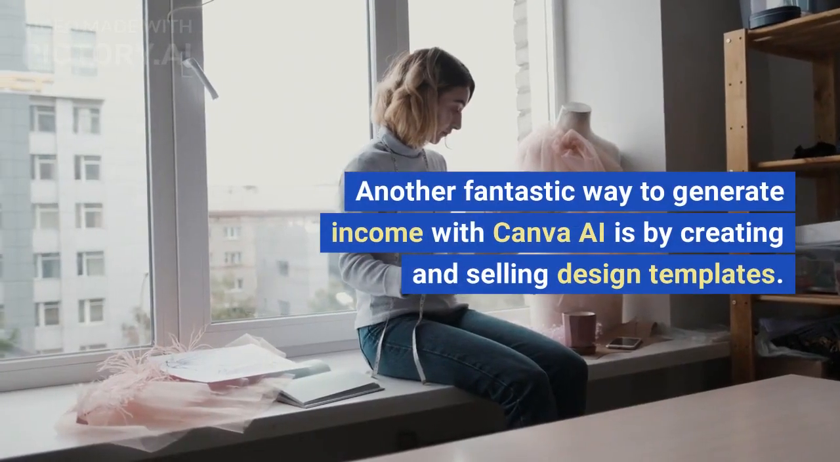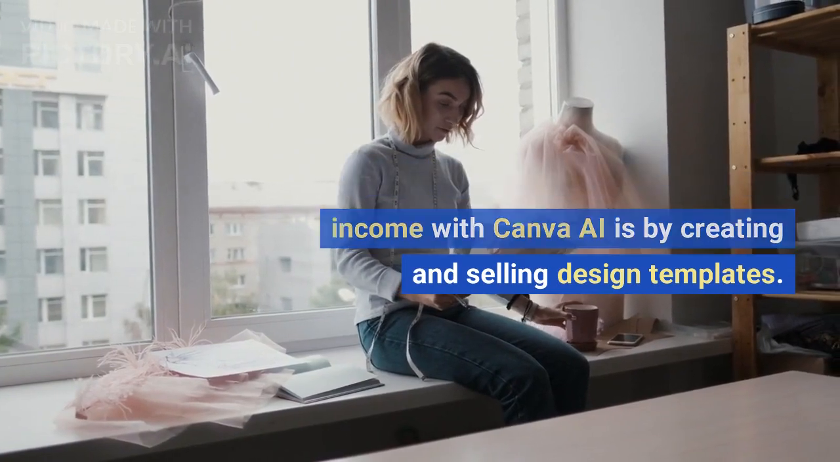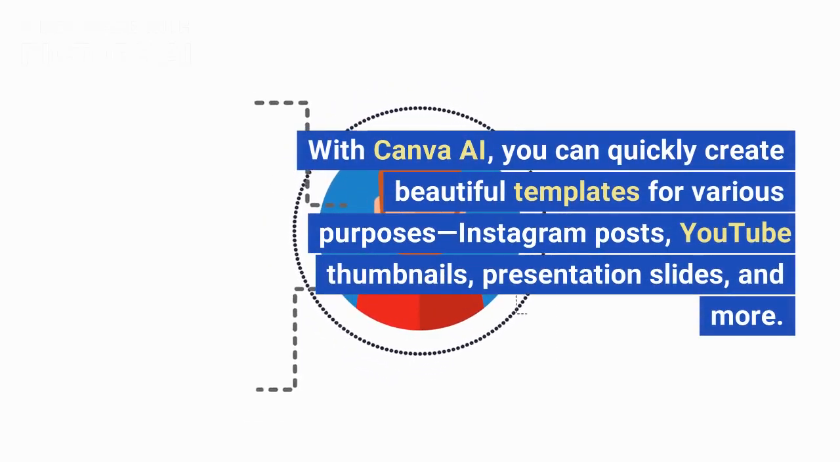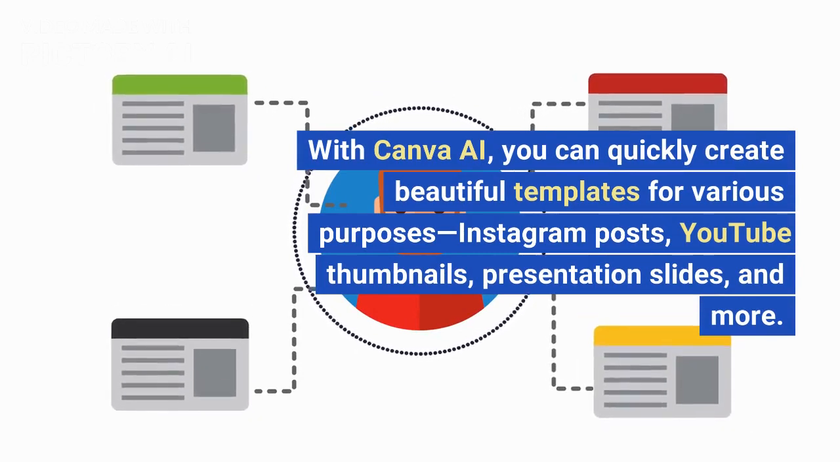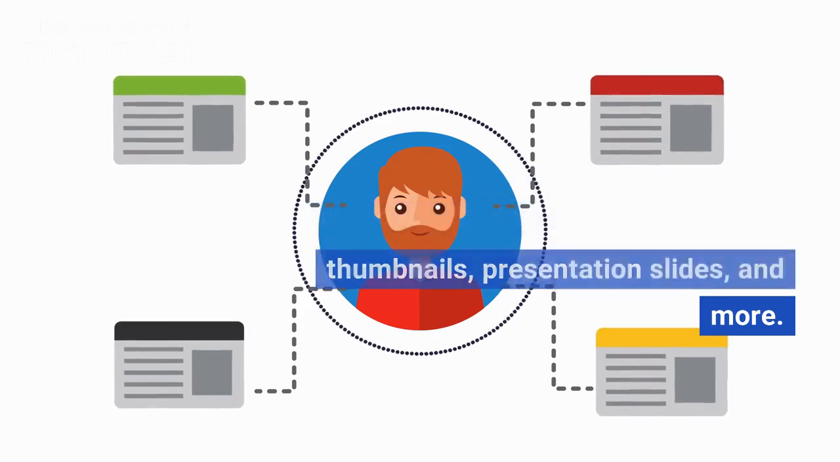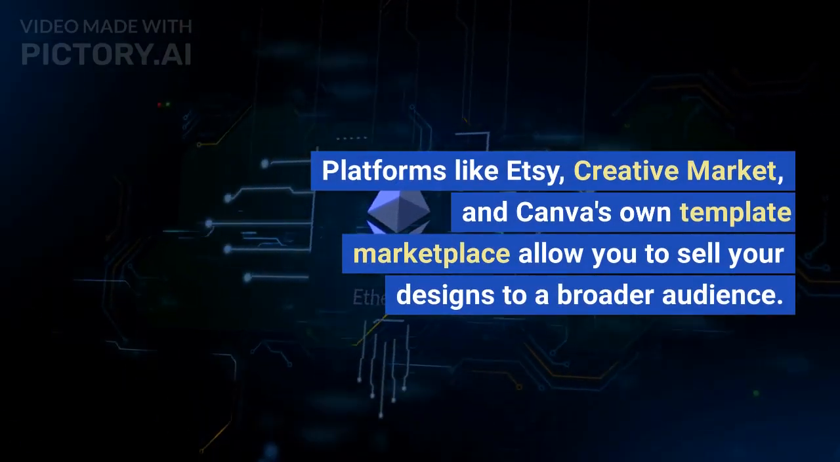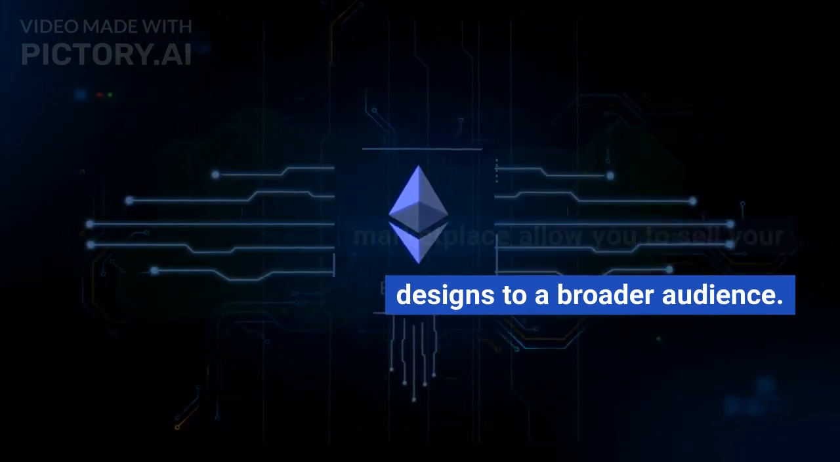Another fantastic way to generate income with Canva AI is by creating and selling design templates. With Canva AI, you can quickly create beautiful templates for various purposes: Instagram posts, YouTube thumbnails, presentation slides, and more. Platforms like Etsy, Creative Market, and Canva's own template marketplace allow you to sell your designs to a broader audience.